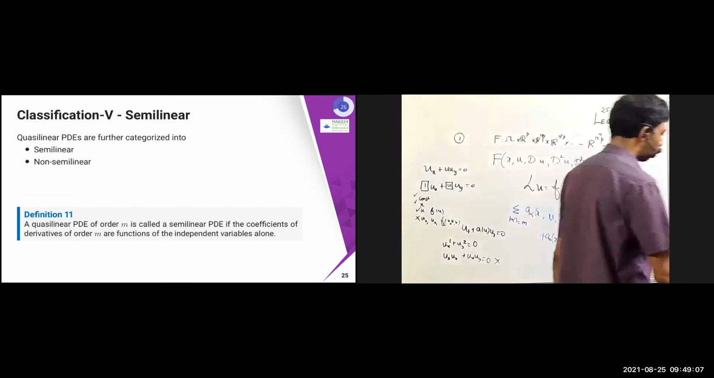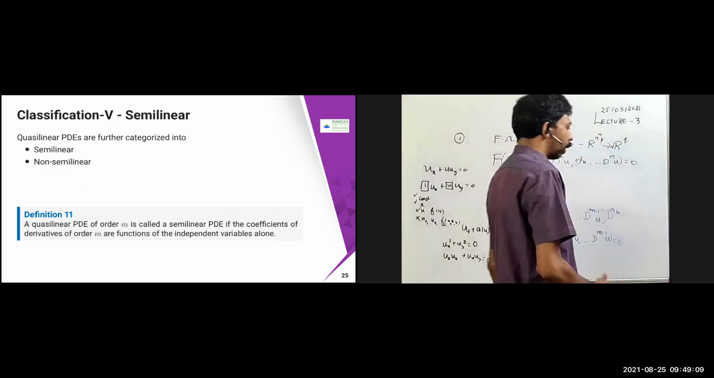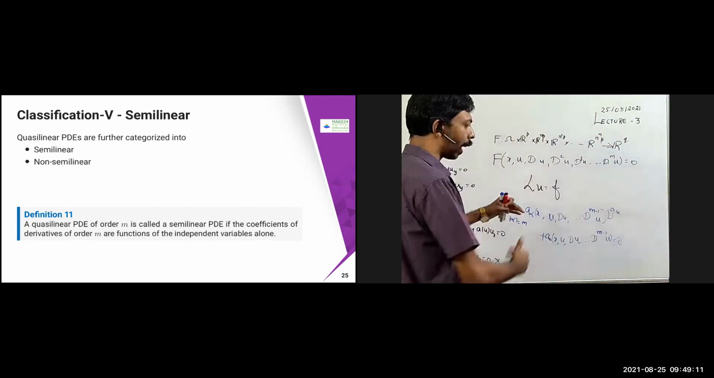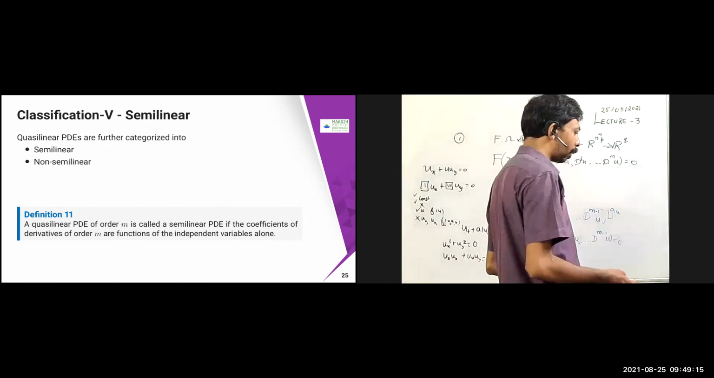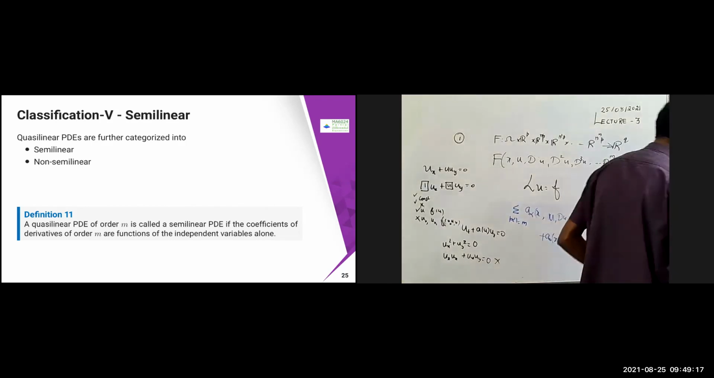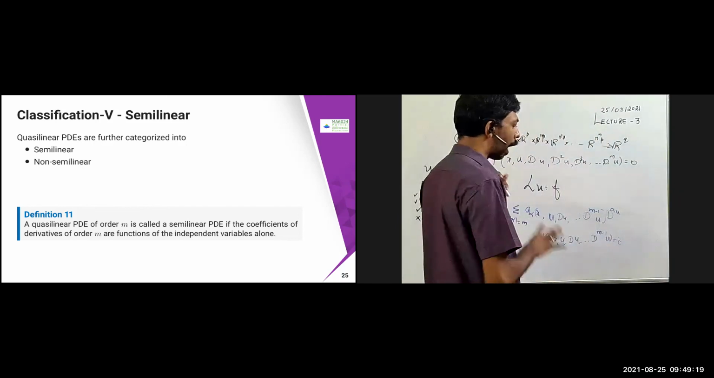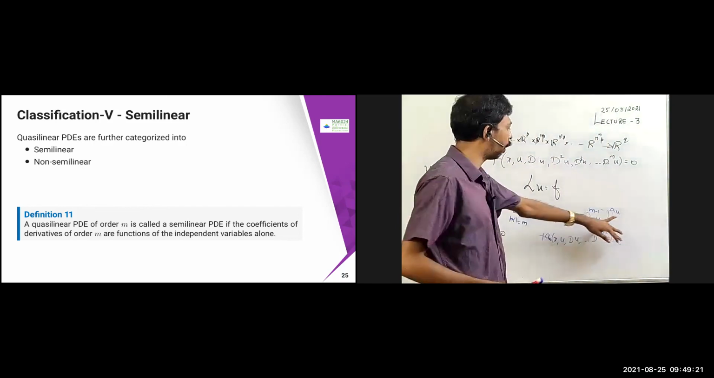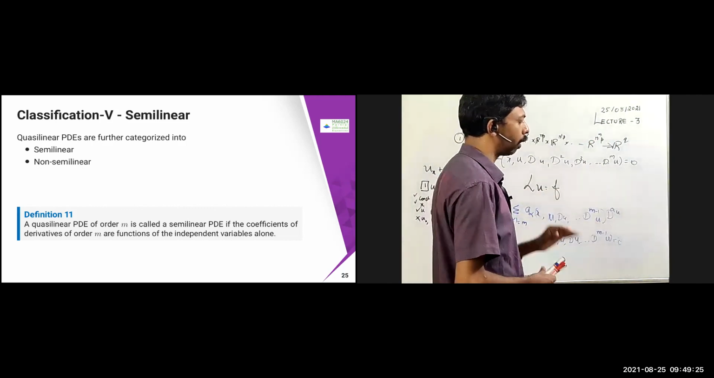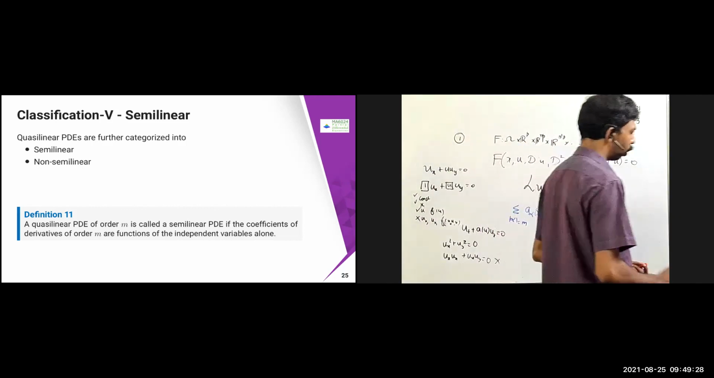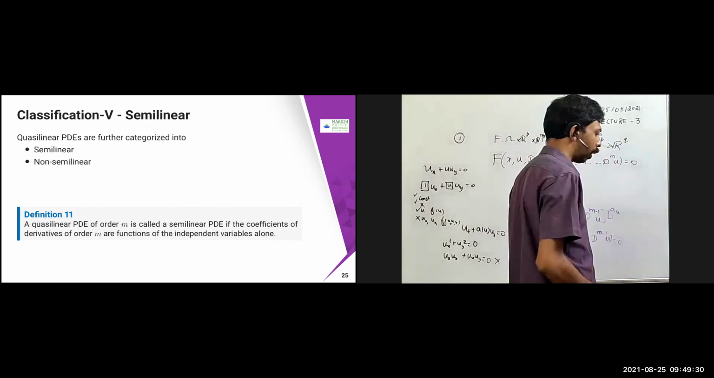Okay. Next one is called semi-linear. This quasi-linear can be further classified as semi-linear PDE and non-semi-linear PDE. So what is a semi-linear PDE? Let us see that. Suppose the mth derivative, the highest derivative's coefficient, is a function of the independent variable alone, meaning x alone. Then it is called a semi-linear PDE.